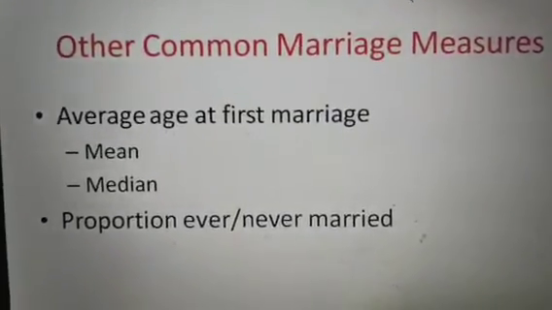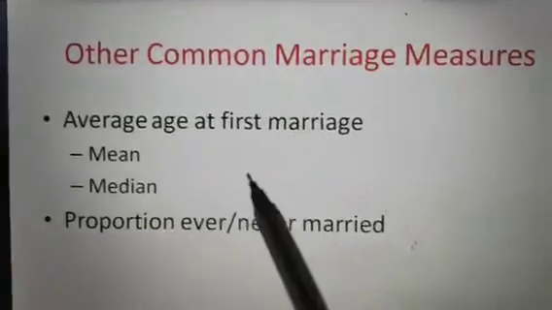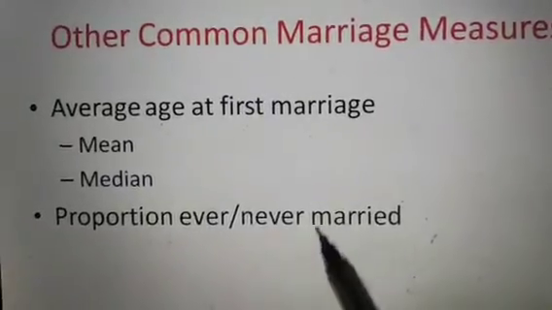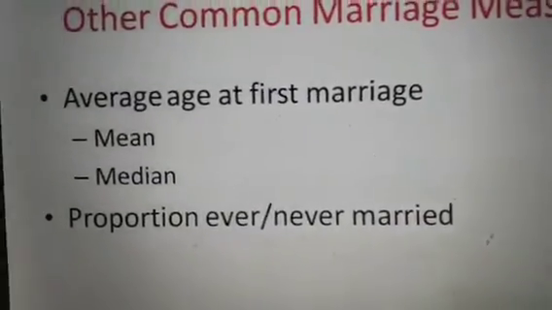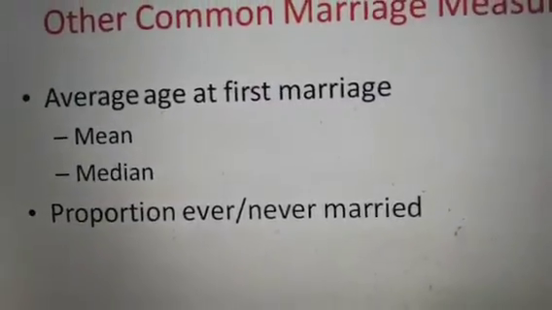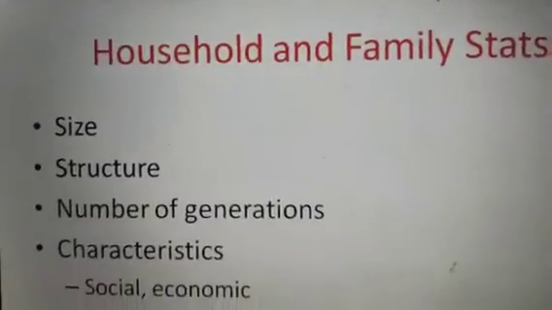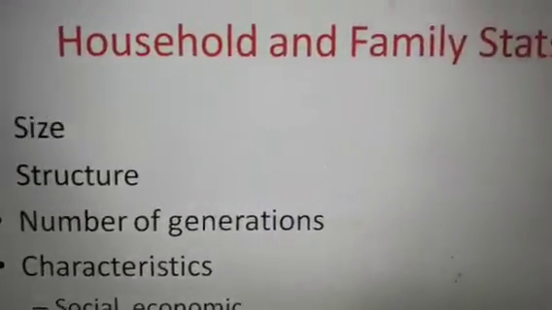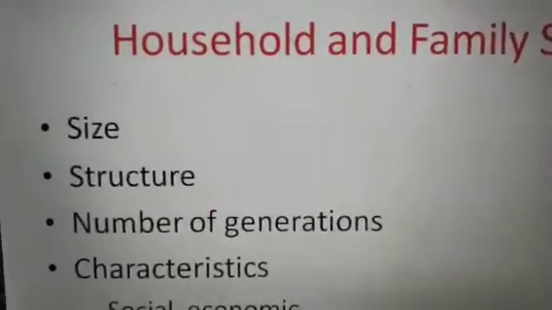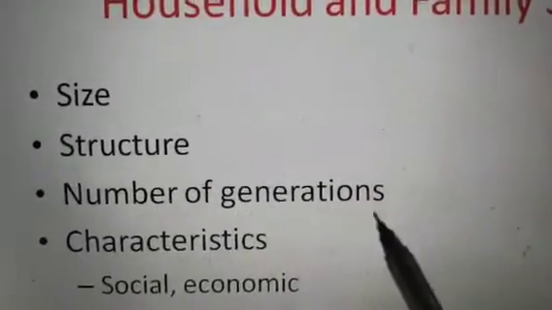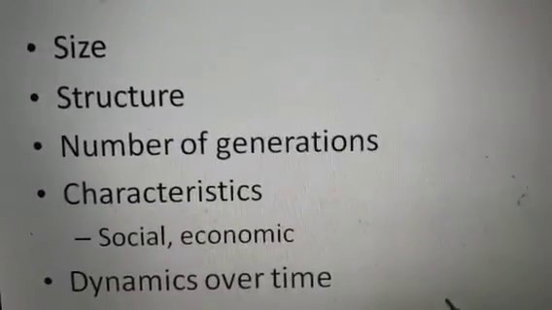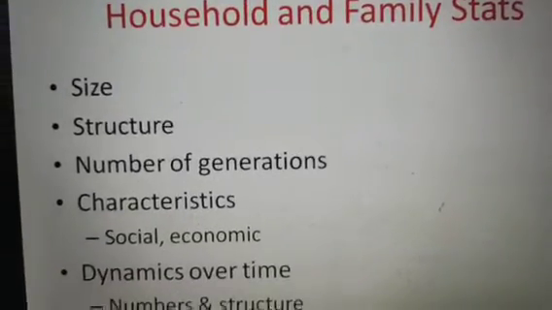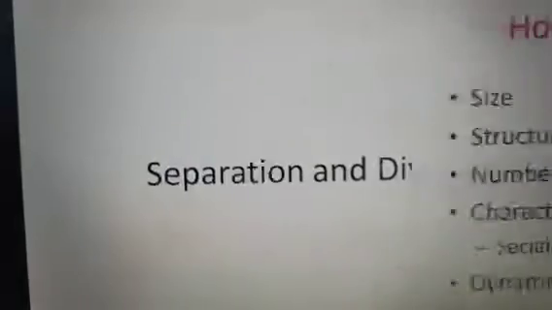There are also some common marriage measures, for example, average age at first marriage, which we calculate by mean and median. And the proportion ever or never married, we also try to calculate. Dear students, there are households and family statistics, which are affected by size, structure, number of generations, socio-economic characteristics and dynamics over time. This is called households and family stats, which we also use to calculate the nuptiality rate.